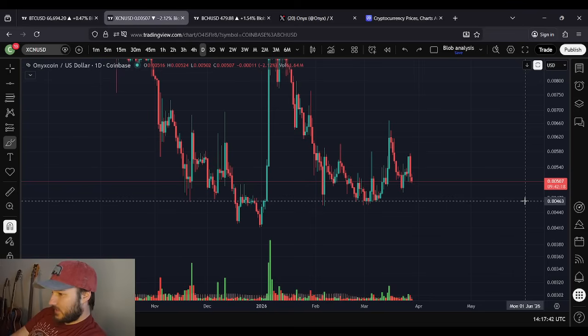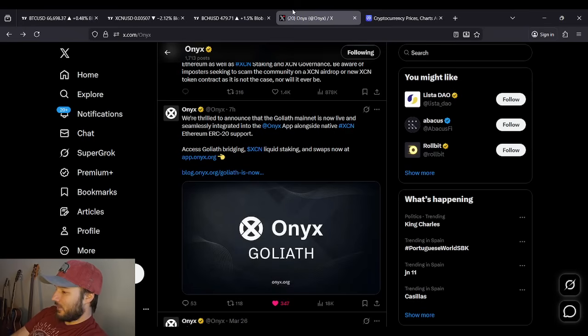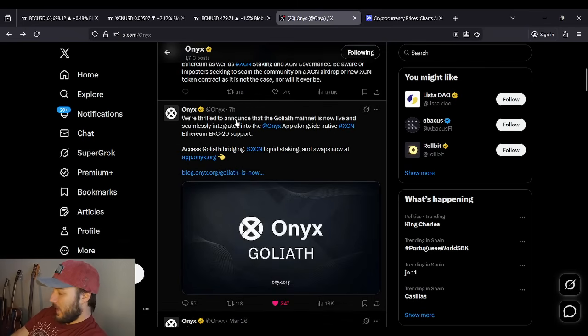Yes, Goliath mainnet has launched. We are thrilled to announce, I say we, I'm not part of the Onyx team. I'm just an investor just like you. We're thrilled to announce that the Goliath mainnet is now live and seamlessly integrated into the Onyx app alongside native. You notice how they say Goliath mainnet? They didn't say public version. They just said the Goliath mainnet. Native XCN Ethereum ERC20 support. Access Goliath bridging, XCN staking on the Onyx app.